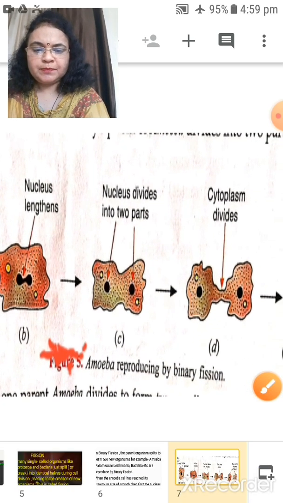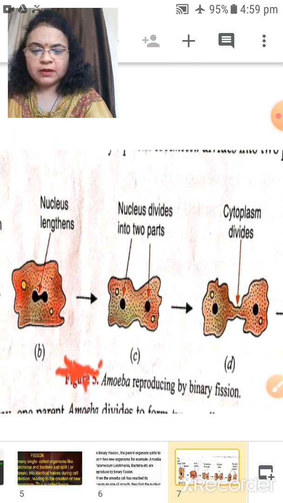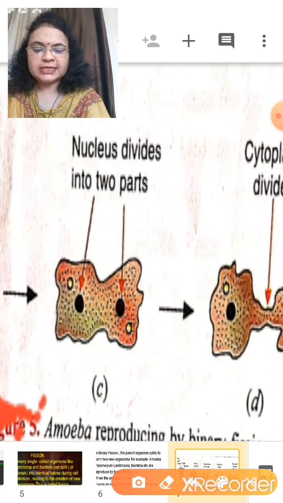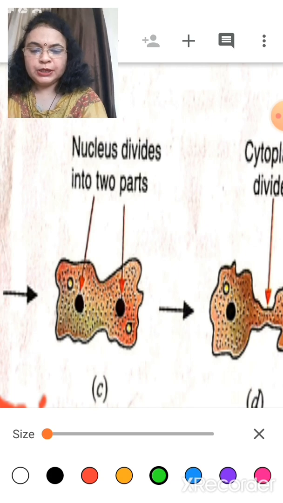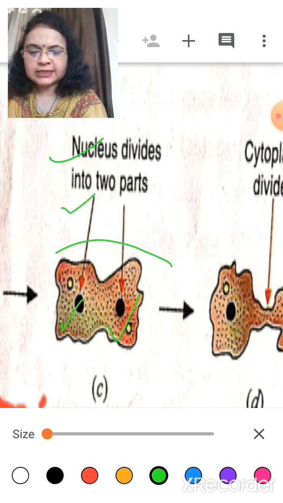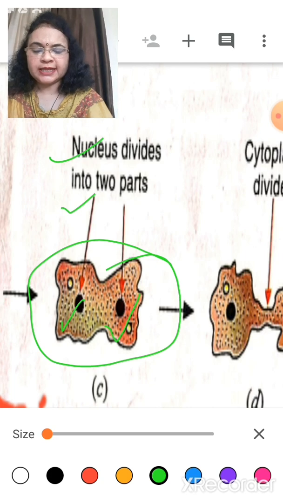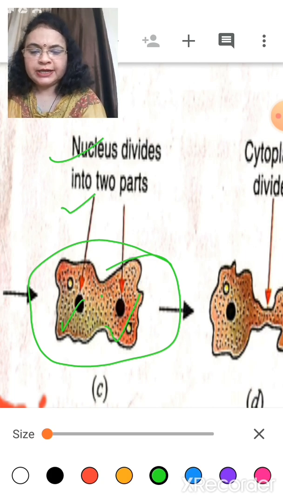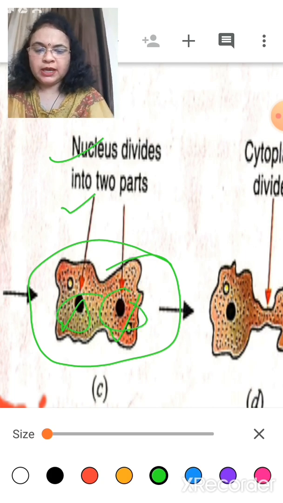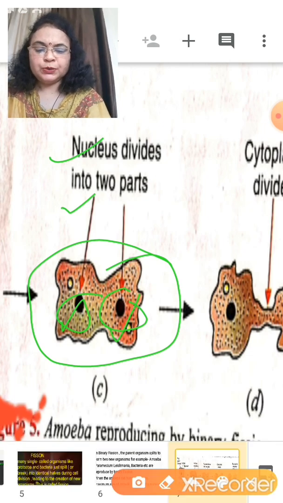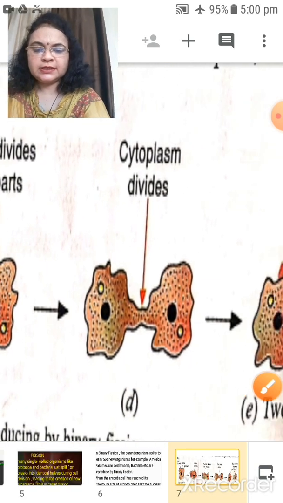Then inside the cytoplasm, the nucleus divides into two halves. Here you can see the nucleus divides into two parts inside the cytoplasm. After the nucleus divides, what happens?